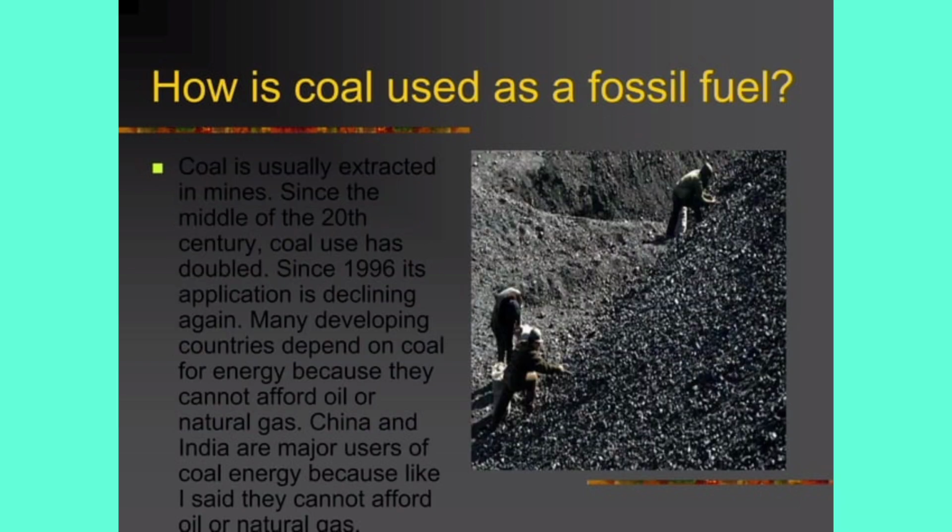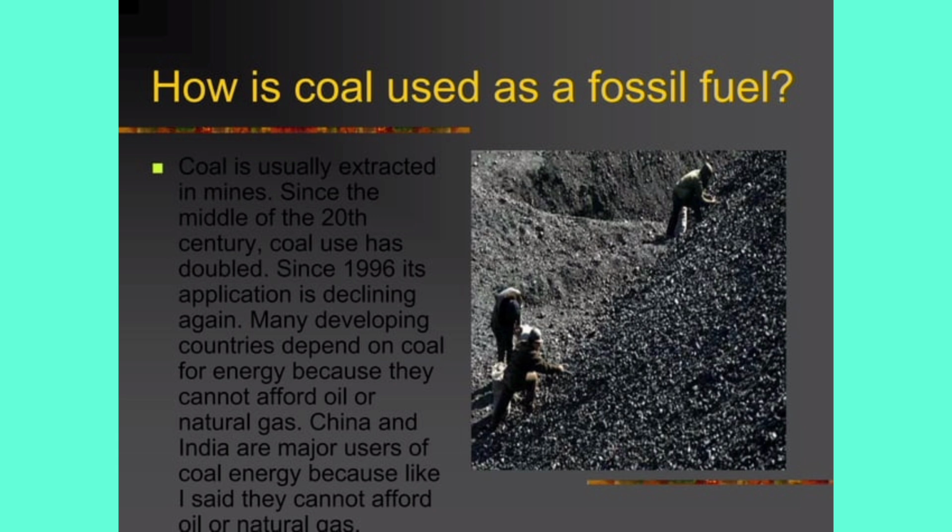As we have discussed, coal is the first and the major source of getting energy. So, the question arises: how is coal used as a fossil fuel? And the first question that comes to mind is from where we can get coal. We can get coal from coal mines. Coal mines are the major and main source for getting coal. And by burning this coal, we get a lot of energy and a lot of heat, and we can use this heat and energy to do a useful task.